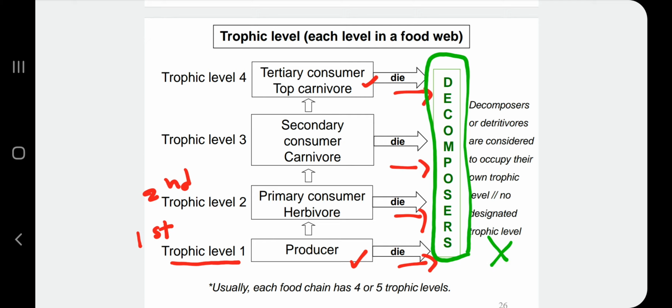Okay, so jangan masukkan dia lah. So if the question gives you like this, producer until tertiary consumer and then ada decomposer, and then if the question asks you how many trophic levels are present in the diagram, you should put 4 only. Okay, decomposer is not counted in the trophic level.